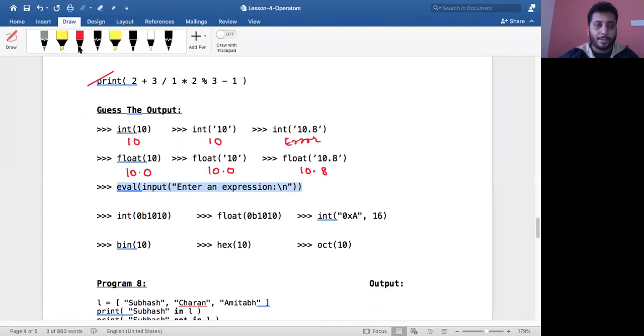So this is in binary format, and I'm asking the int function to convert this into an integer, that is a decimal number system. So 1010 will give you 10. Even this will give you 10.0.